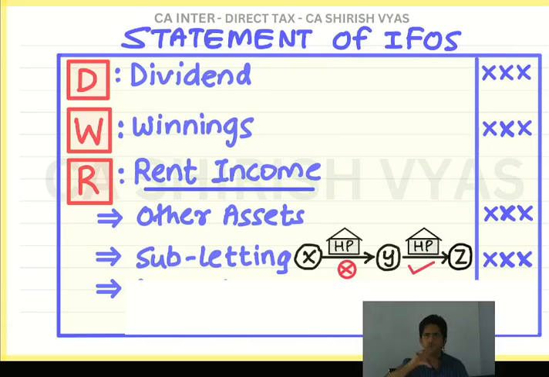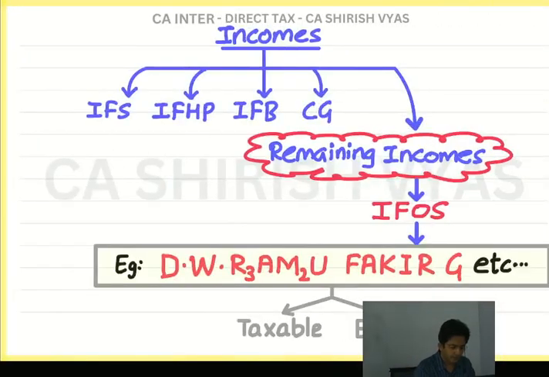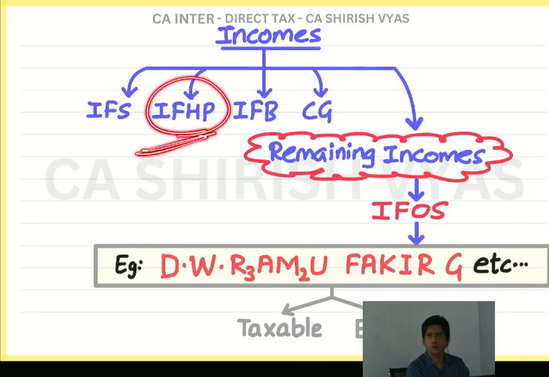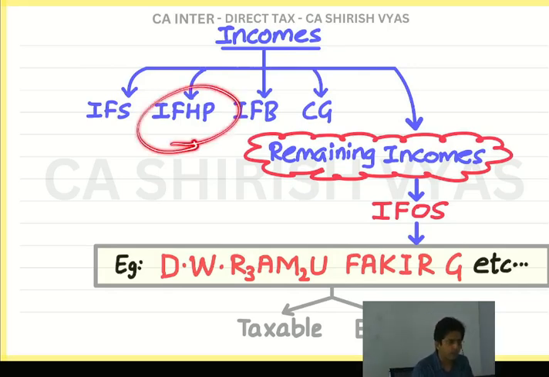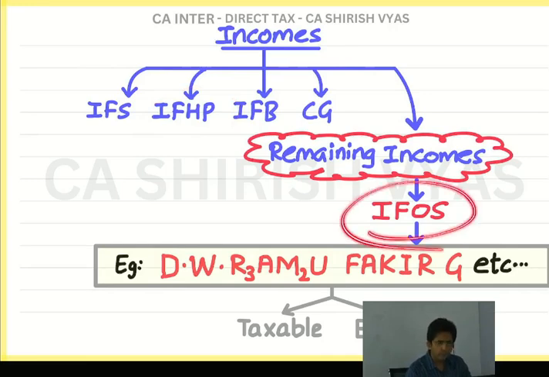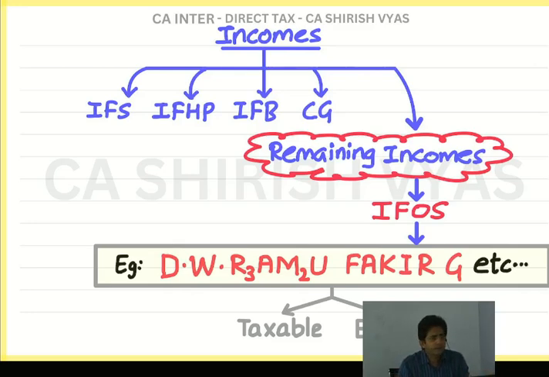Because see, if you put such cocktail things, meaning a mixture, in income from house property, it is an insult to house property. What will house property say? I don't have any respect or what? I consider only four walls and a roof. What is the machine, furniture? So that's why we cannot put the cocktail rent in income from house property. So it will go to income from other sources. But this is if the rent is not separable. If it is separable, then the rents of the respective assets will go in their respective heads.